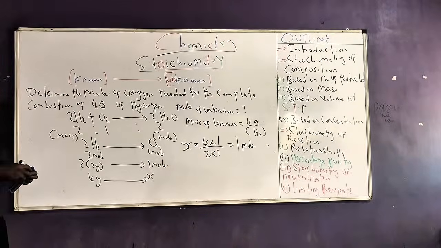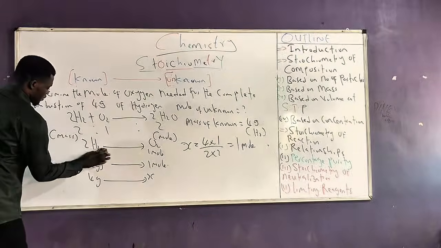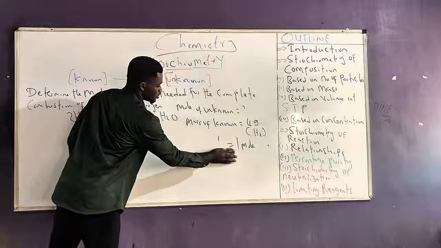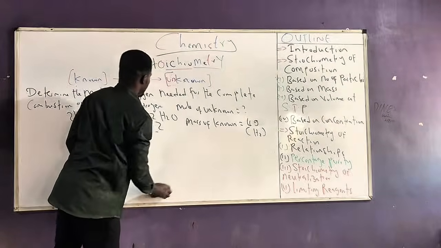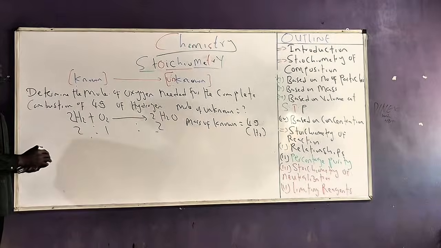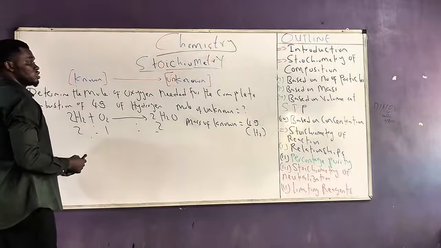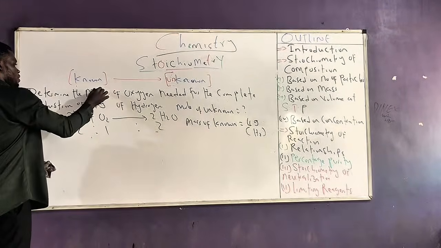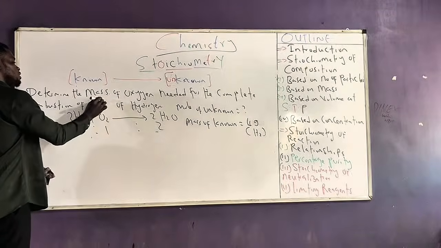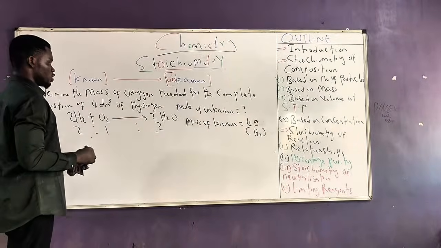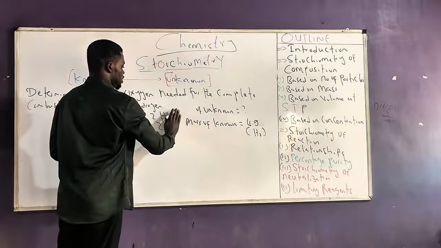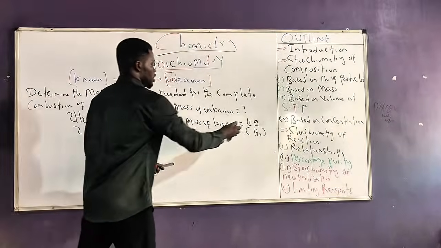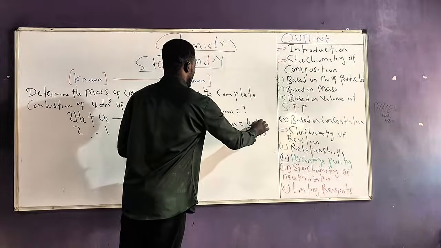I can also have a mass to volume relationship. So I can have different types of relationships. Once you have a basic understanding of what we have done so far, you should be able to solve questions based on any type of relationship. So if I'm having a mass to volume relationship, I can still tweak this question a little bit. It will be determine the mass of oxygen needed for the complete combustion of 4 dm cube of hydrogen. So determine the mass of oxygen. So our unknown is the mass needed for the complete combustion of our known, which is 4 dm cube of hydrogen.